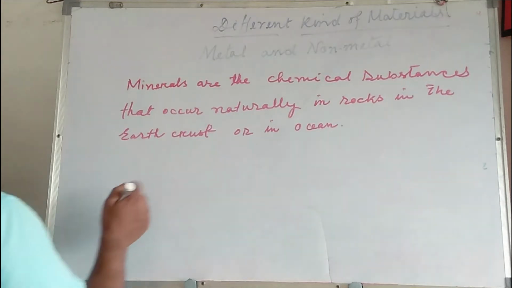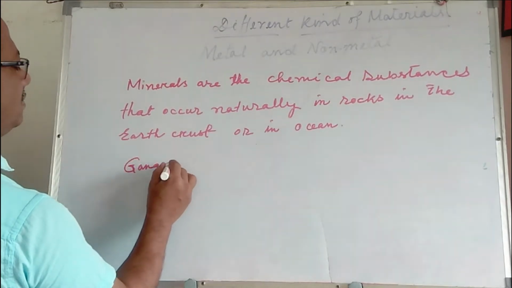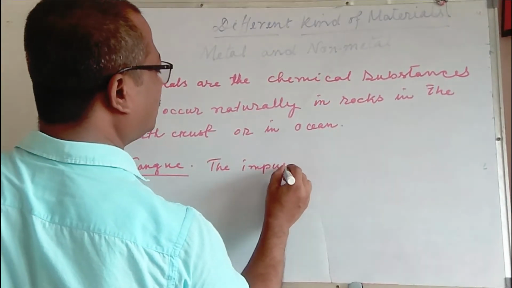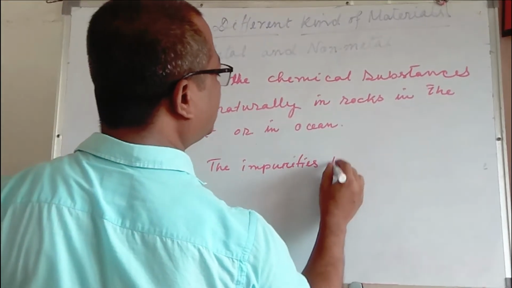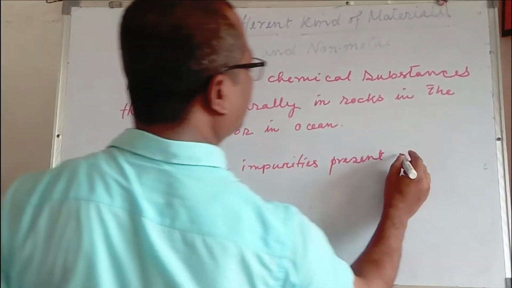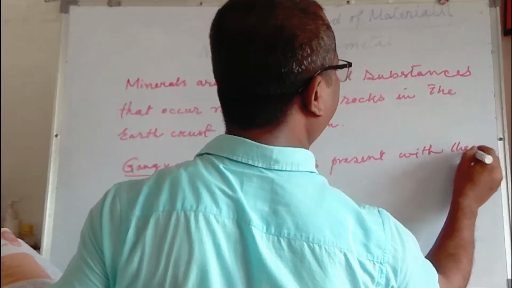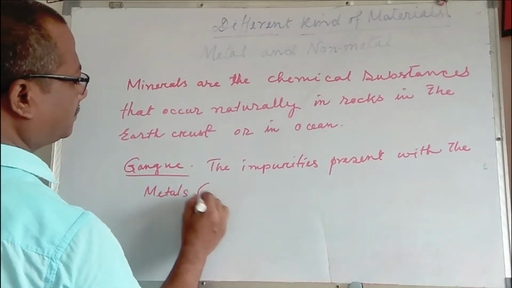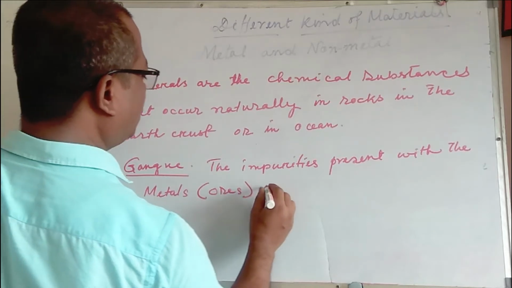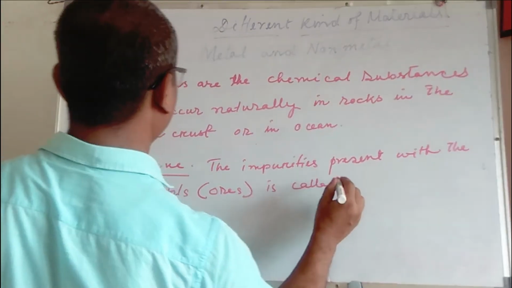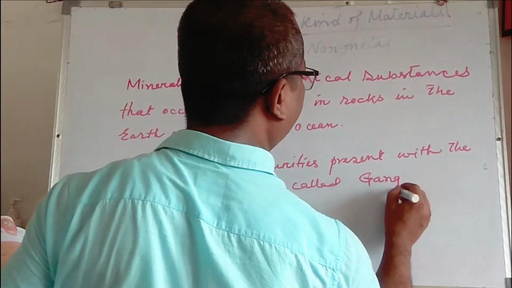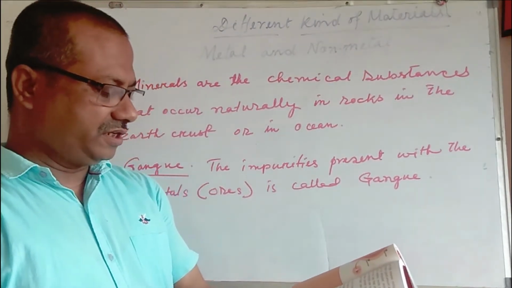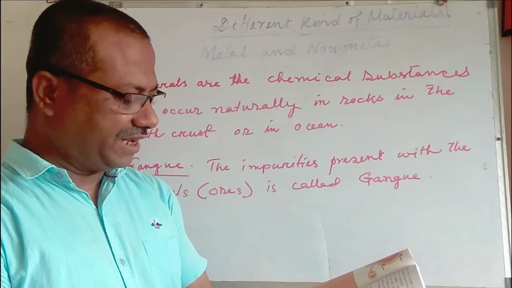Gangue. What is gangue? The impurities present with the metals are called gangue. So the useful metal can be removed from these impurities. Metals cannot be extracted from all the mineral rocks.